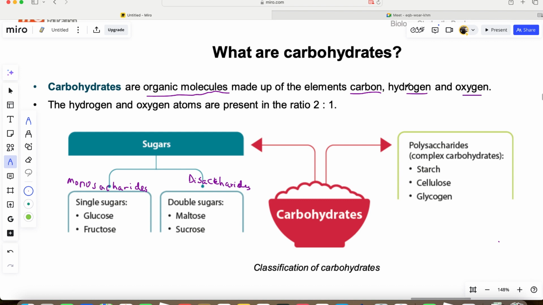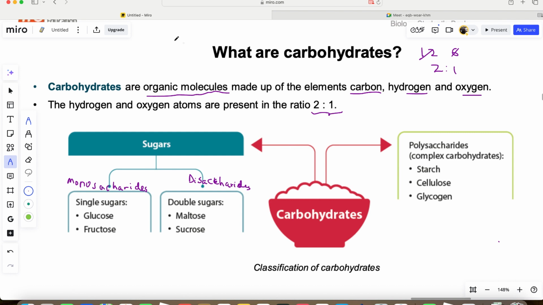Now the hydrogen and the oxygen, they are in the ratio of 2 to 1. Why are they in ratio 2 to 1? Because it's 12 to 6. So if I divide this one by 6, I'll get 2. If I divide this one by 6, I'll get 1. So that's why we say the hydrogen and the oxygen are in ratio 2 to 1.